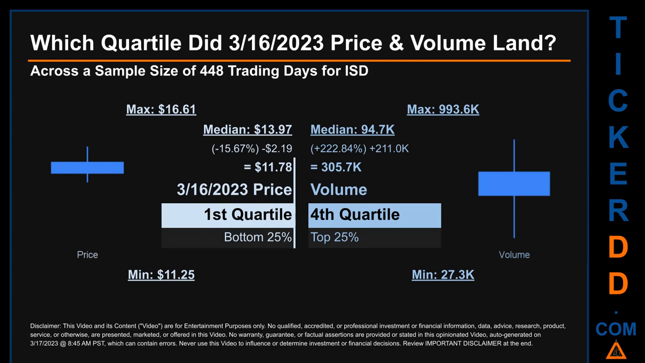Descriptively, ISD has a median price of $13.97. Therefore, March 16, 2023 price was lower from that middle marker by 15.67%. The day's volume of 305.7 thousand was more than the median by 222.84%.